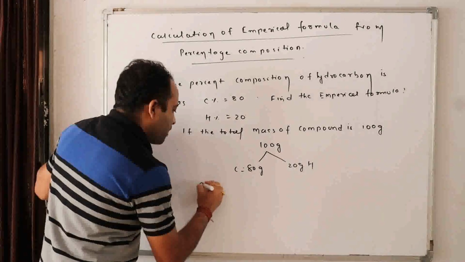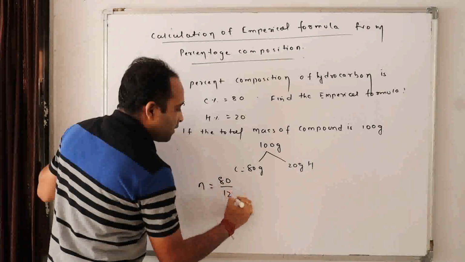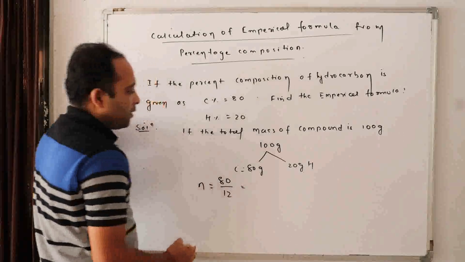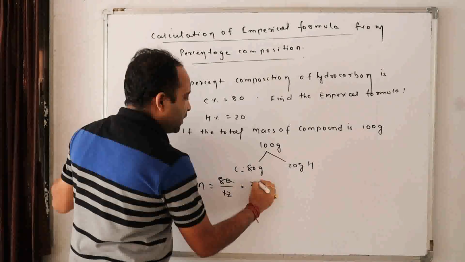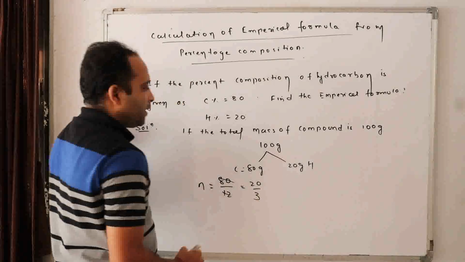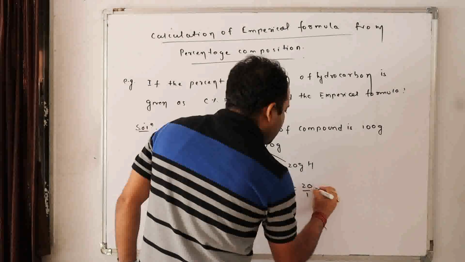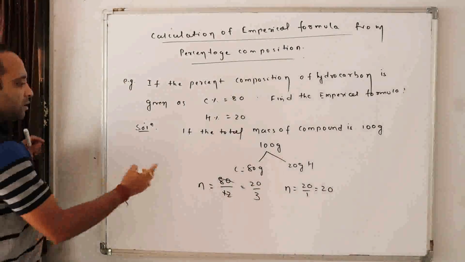If someone asks you the number of moles, it is mass in gram by molar mass, and the molar mass of carbon is 12, isn't it? So how can I divide it? Can I divide it by 4? 4 2s are 8, 4 3s are 12, so 20 by 3. In the case of hydrogen, number of moles is 20 by 1, 20. Now what is this mole ratio?